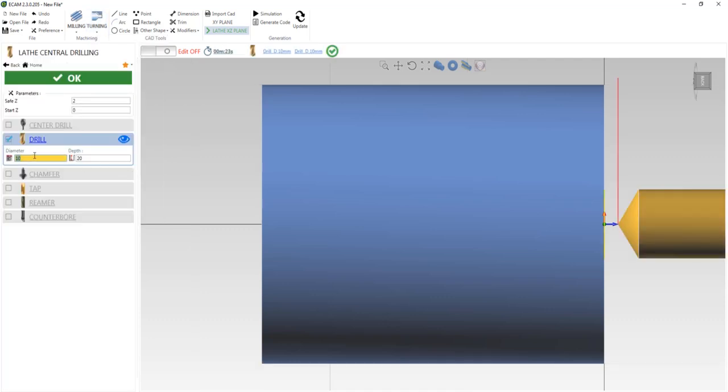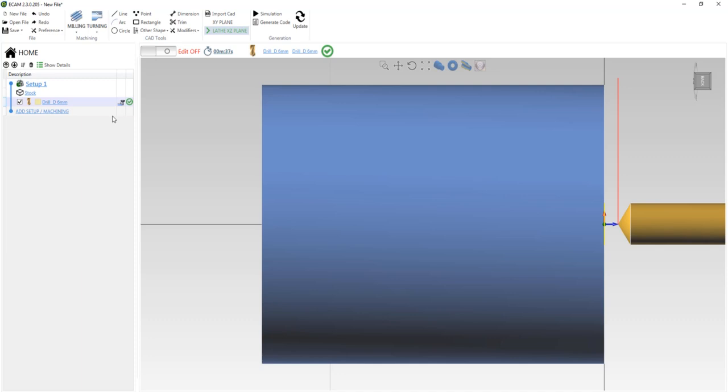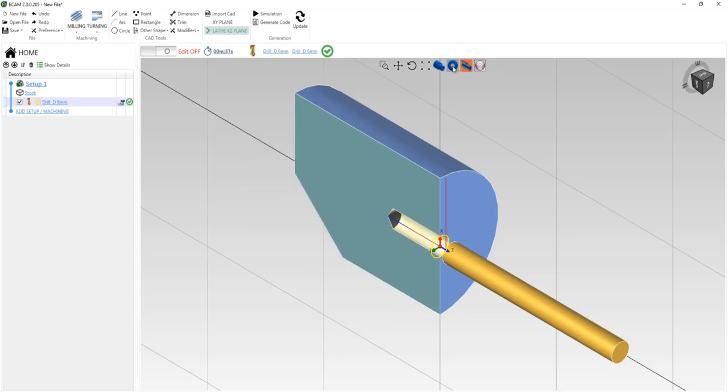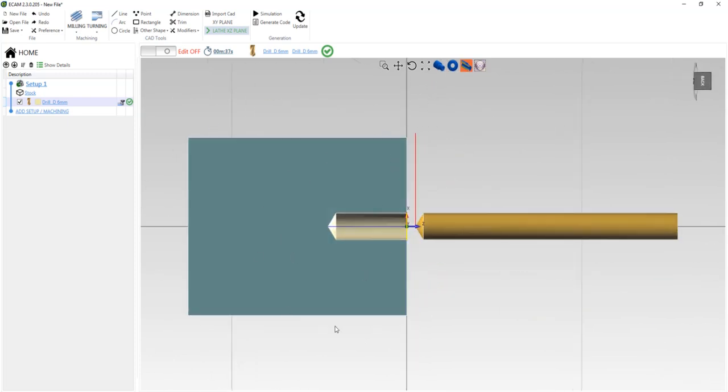So the diameter is 6 and the depth is 18 and OK. So you will see the drill is here. I will give section view and 2D, so the object looks like this.